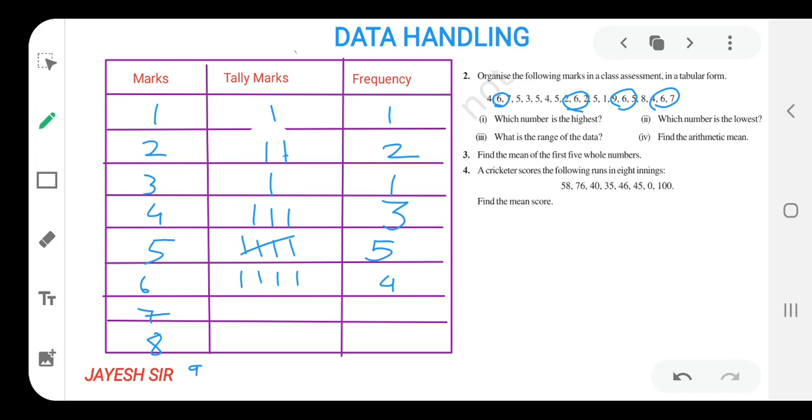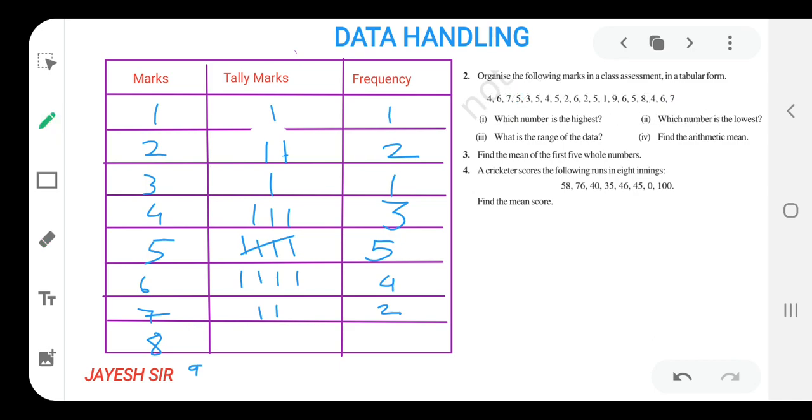How many students have scored 7 marks, we will find by counting from the table. So let us count 7: 1, then 2, and yes, only 2 students have scored 7 marks, so I am writing over here 2, and here also 2. I hope you all might be getting it. So let us find for 8 and 9 also.